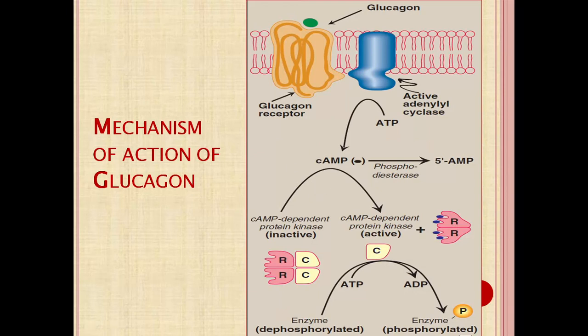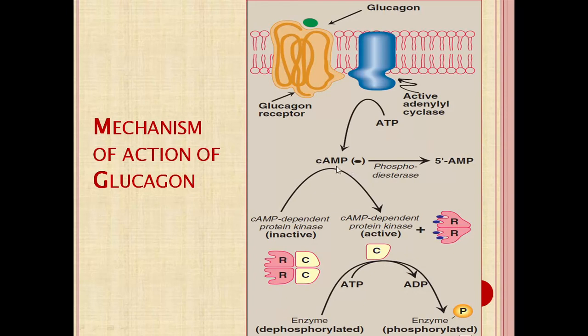Now what happens? Cyclic AMP binds with the various cyclic AMP dependent protein kinases. They are present in the cell in an inactive form. It is a tetramer, with 2 regulatory units and 2 catalytic units. When present in the tetramer form, it is inactive.